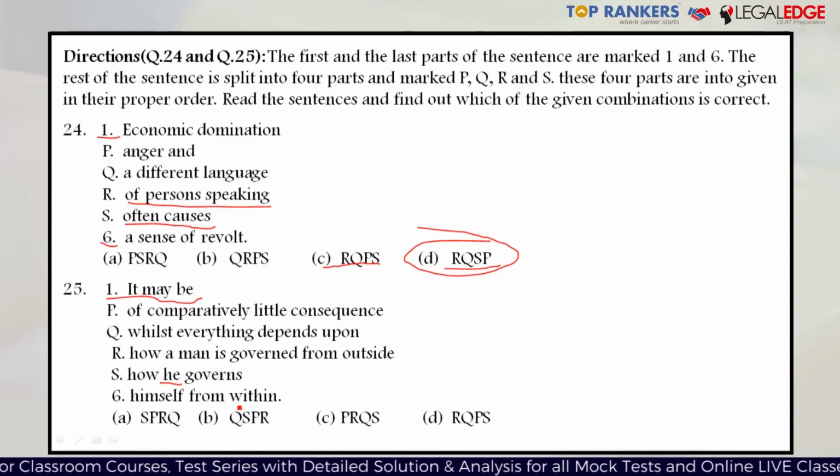Whilst everything depends upon himself from within makes some sense. How a man is governed from outside himself from within does not make any sense. How he governs himself from within makes a lot more sense than option Q. So definitely the last sentence which will come right before 6 has to be S, and therefore these two options are eliminated.